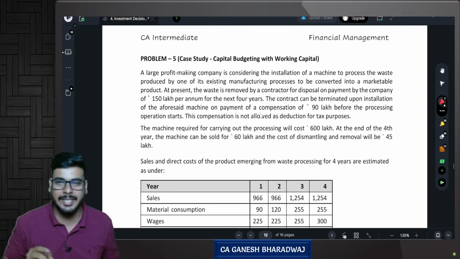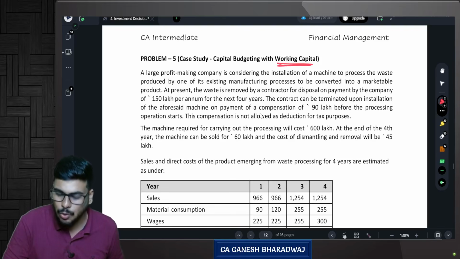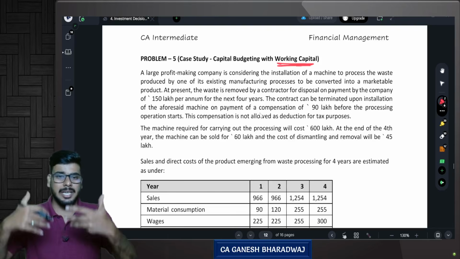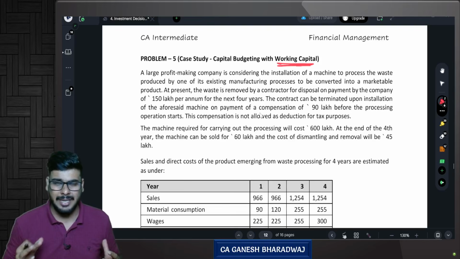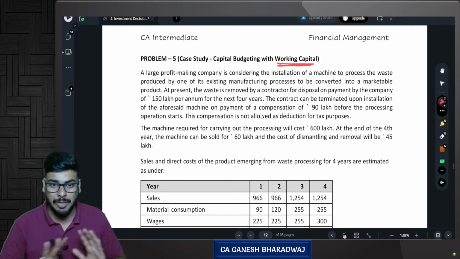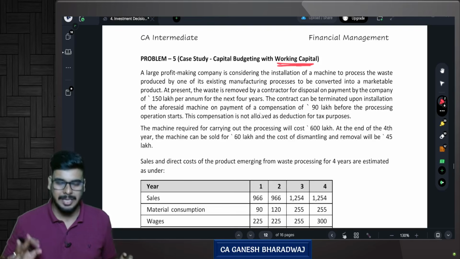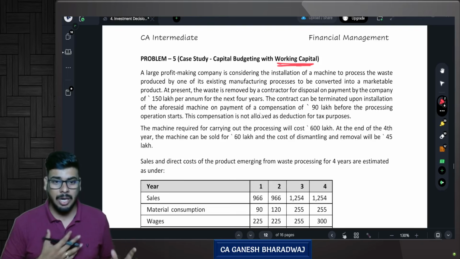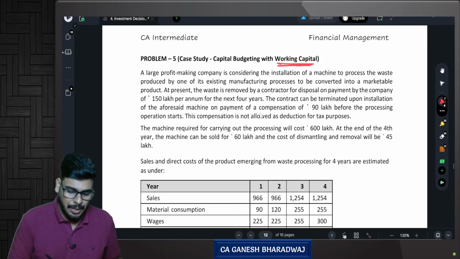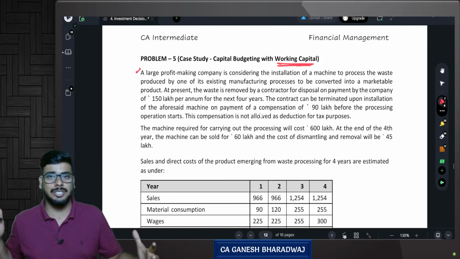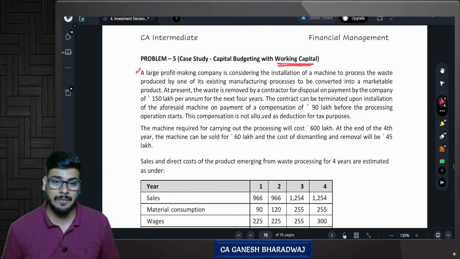Of course, one thing extra that we are going to see is something related to working capital, which you will also get clarity on once we do the working capital chapter revision. But anyways, it can be done right now, so that shouldn't be a problem at all. If you see this question first, don't fear, because in my past interaction with students, they generally feel that if this big sum comes in, it is very difficult to crack.